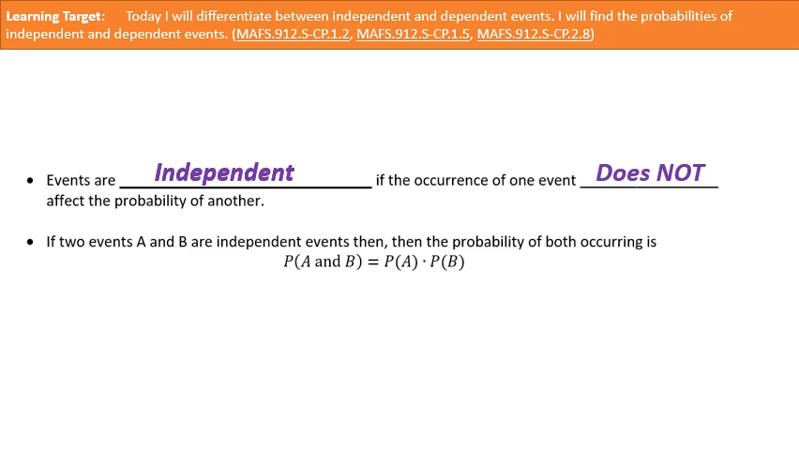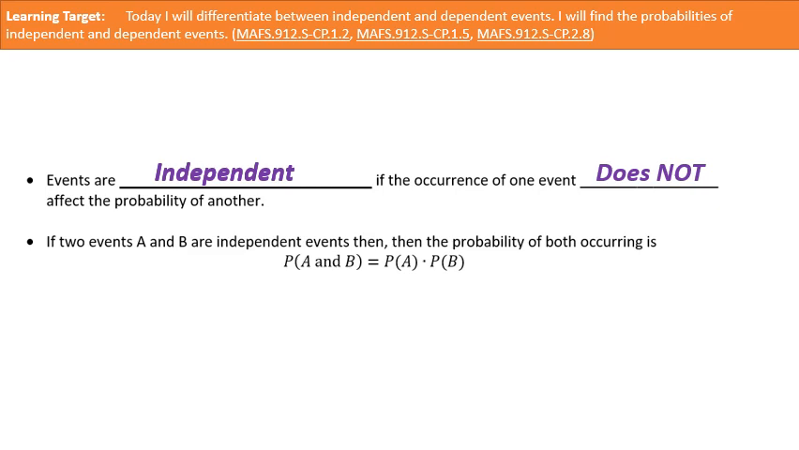For instance, if I flip a coin and I roll a die, when I flip the coin, that coin is going to have no impact on the die. So the probability of me rolling a 6 on the die is going to be the same, whether I flip a heads or a tails on the coin. The coin is not going to affect the probability of the die. Does that make sense? Okay, so that's an independent event. Two events where the actual event does not change or affect the probability of the other event.